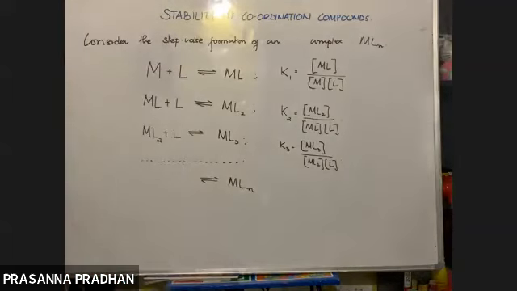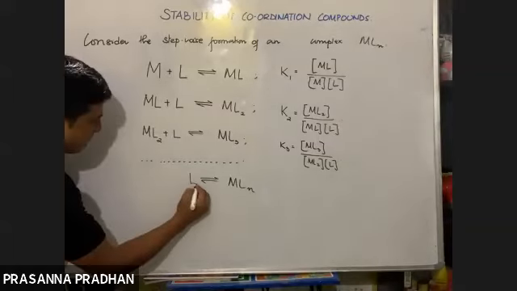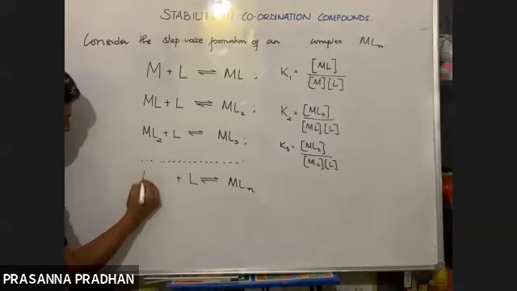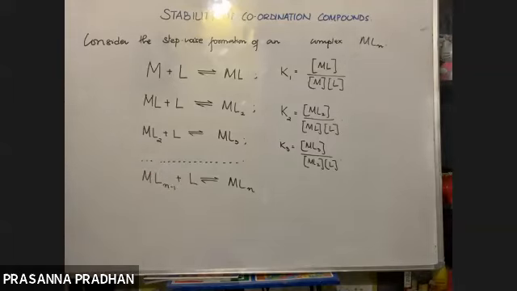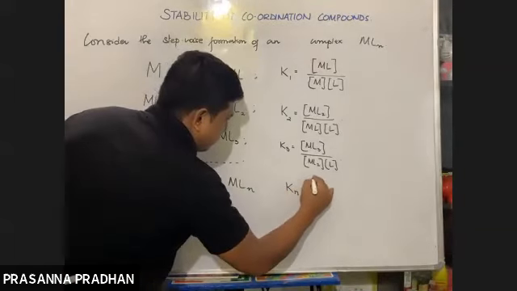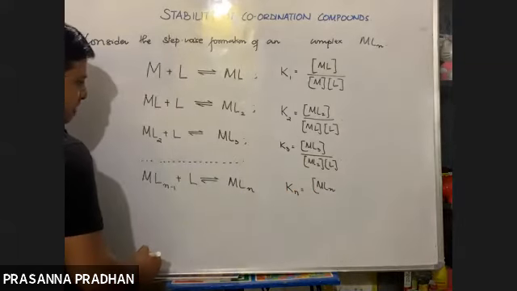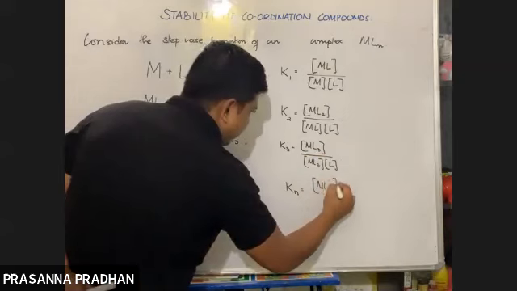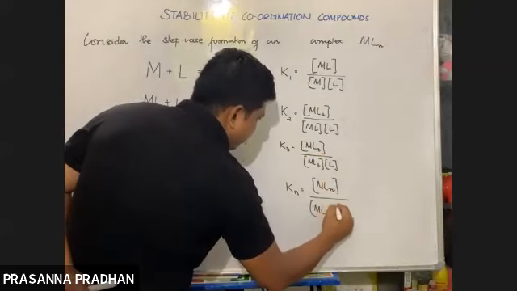Look at the simple formula: ML3 is formed from ML2 plus L, one L will be there. So MLn is formed from MLn minus 1 plus L, and this is given by Kn. It is equal to MLn divided by MLn minus 1 times L.